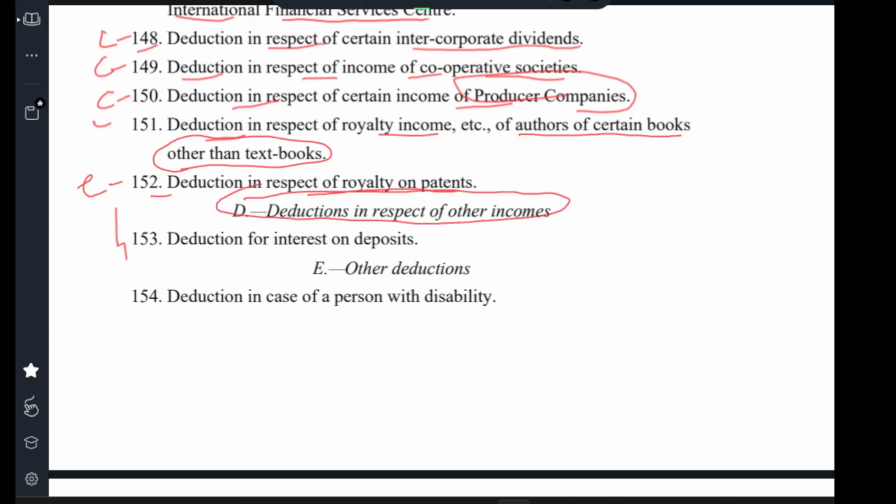E. Income in respect of other incomes. Deduction in clause 153, deduction in respect of interest on deposit. Other deductions. Clause 154 Deduction in case of person with disability.